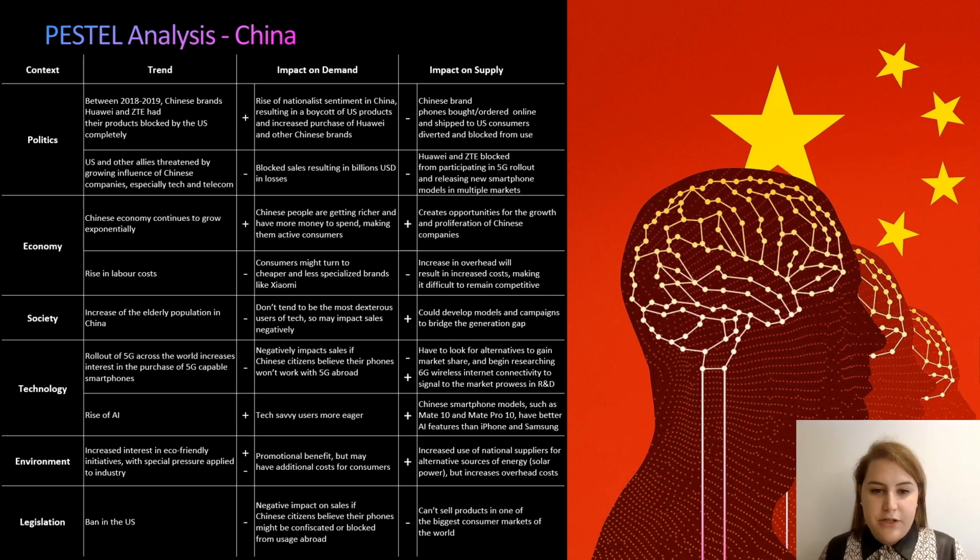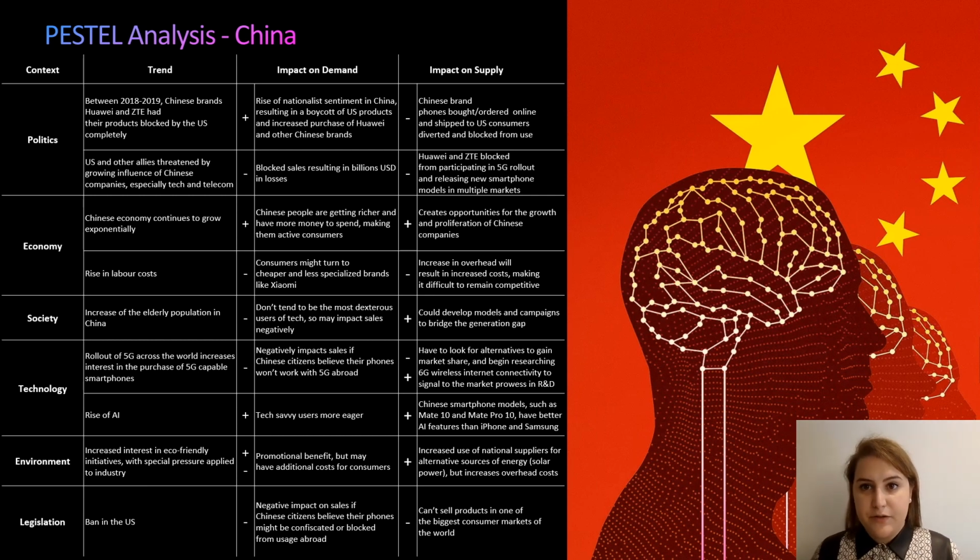In terms of technology, the rollout of 5G across the world continued to increase interest in the purchase of 5G-capable smartphones. Unfortunately, however, this negatively impacted sales if Chinese citizens believed that their phones bought in China wouldn't work with 5G abroad. At the same time, this could prove both beneficial and detrimental, since they'd have to look for alternatives to gain market share once more, but it would also allow them to begin researching 6G wireless internet connectivity to signal to the market their continued prowess in the area of R&D.